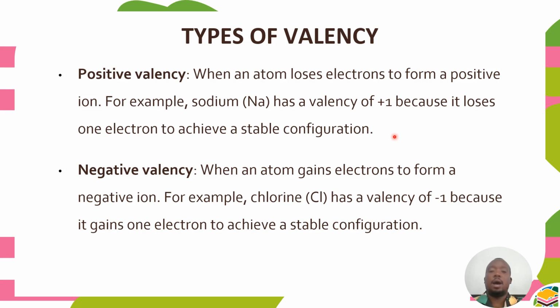Then we can also have negative valency, when an atom gains electrons to form a negative ion. For example, chlorine has a valency of -1 because it gains 1 electron to achieve a stable configuration.